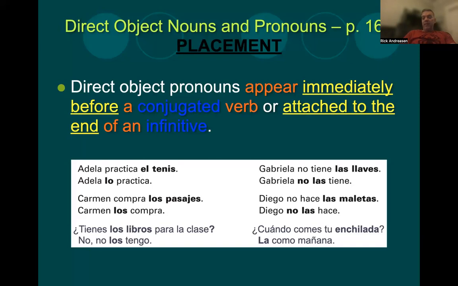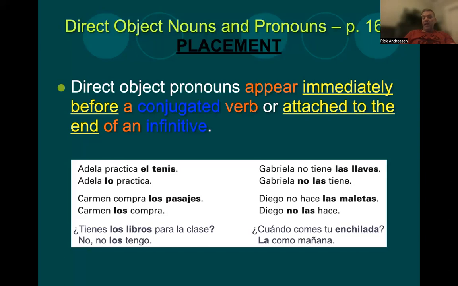Gabriela no tiene las llaves. Las llaves is feminine and it's plural. Gabriela no las tiene. Okay, so tiene is a conjugated verb, and we put it directly before the conjugated verb. Carmen compra los pasajes. Los pasajes, it's plural and masculine, so the equivalent would be los. Carmen los compra, before the conjugated verb. Diego no hace las maletas, plural and feminine. Diego no las hace.